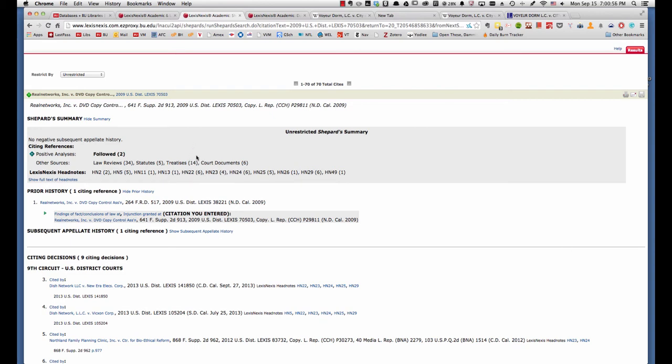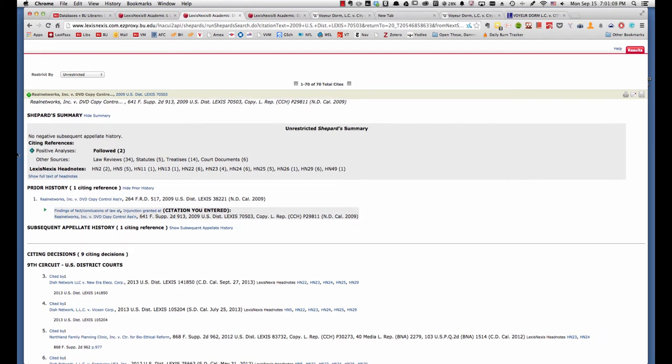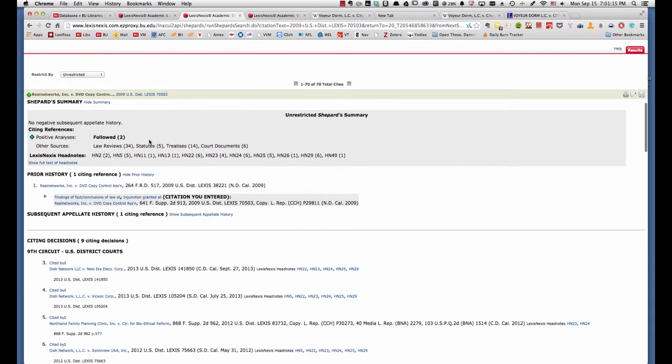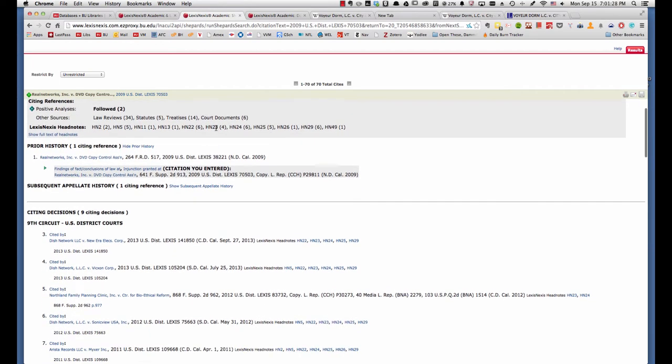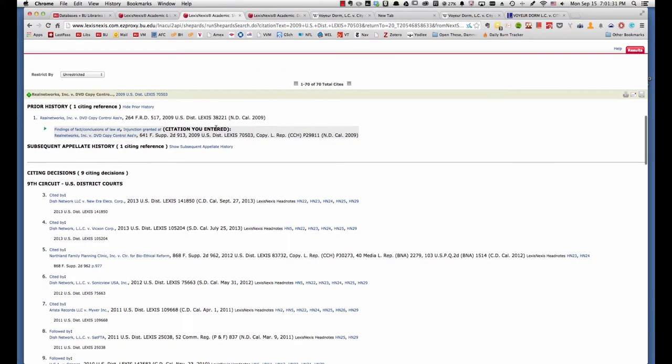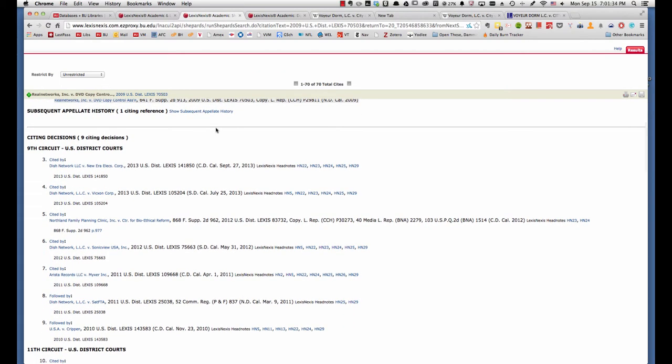So if we look at the summary here, we can see that there's no negative subsequent appellate history, meaning that there was no later appellate decision that overturned the trial court decision, that there are two positive analyses, which means that two courts have actually followed the reasoning in this particular case. And then there are also a number of other citations to this case in law reviews, statutes, treatises, and court documents. So scanning down the list of citing decisions, there are 9 of them listed.